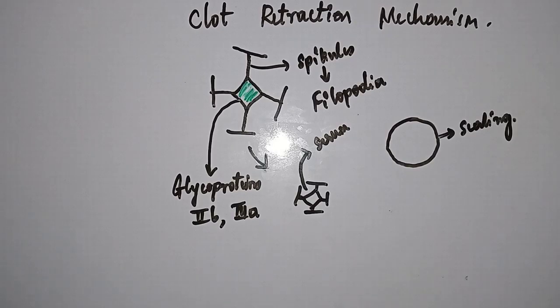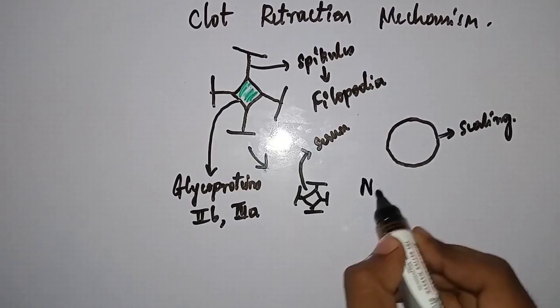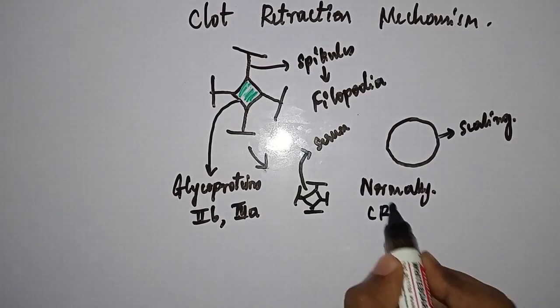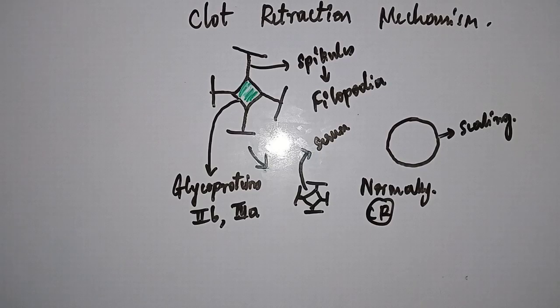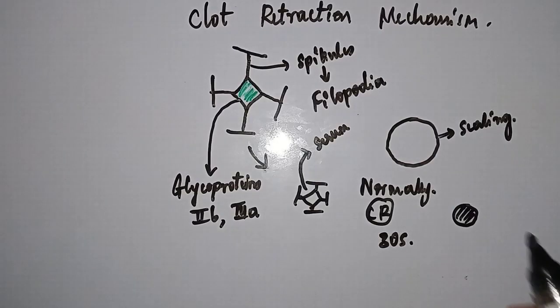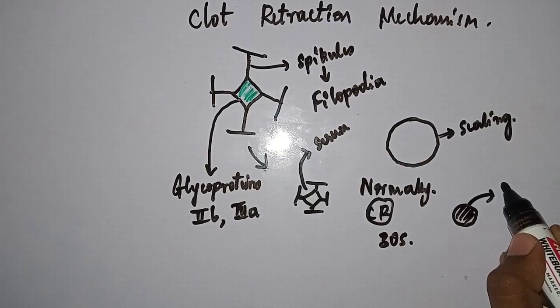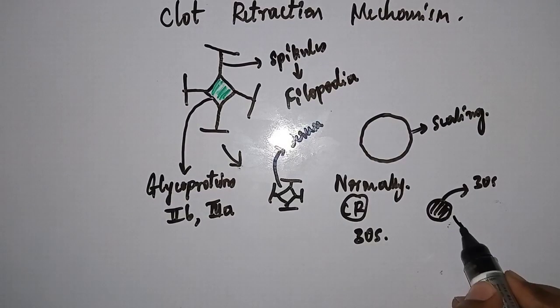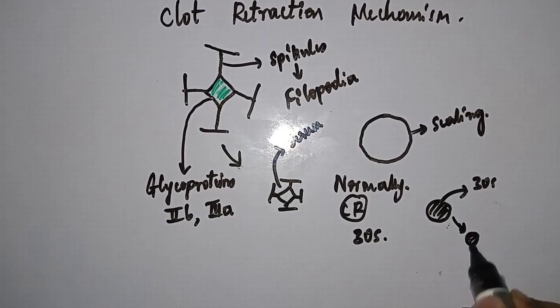So, normally, clot retraction starts 30 seconds after the clot formation. Suppose this is your clot, it is just formed. After 30 seconds it starts shrinking, and this will convert to a smaller size clot like this.